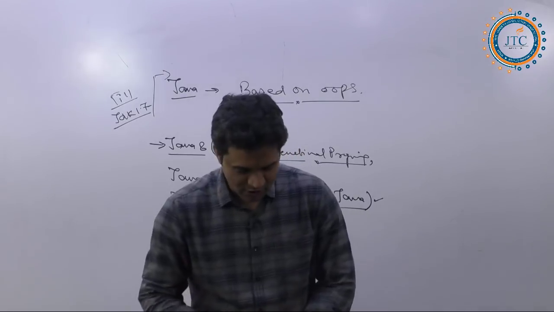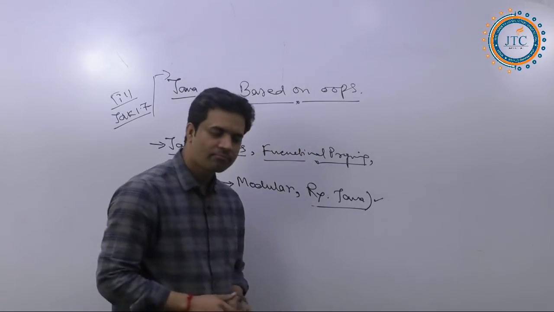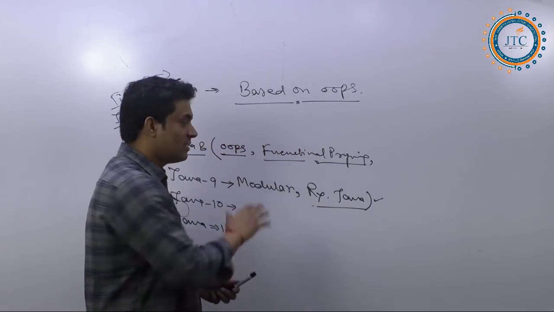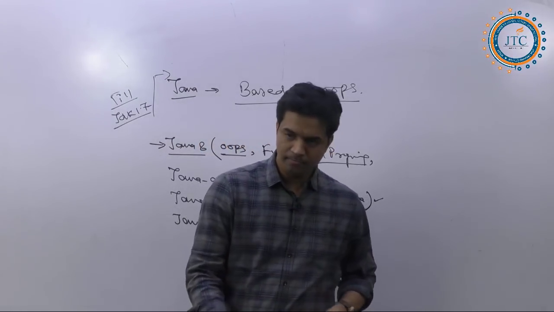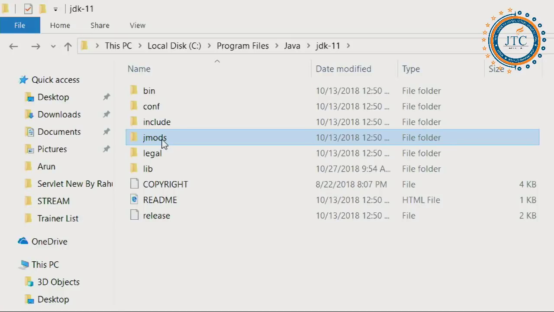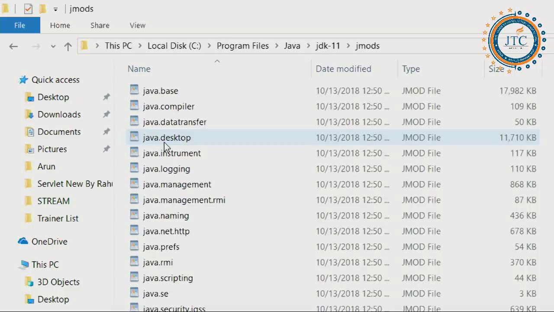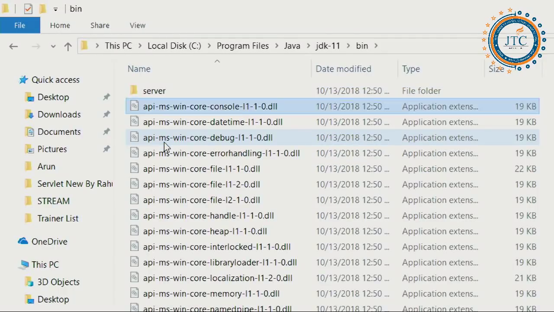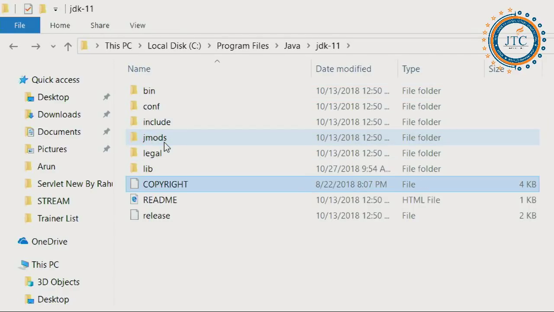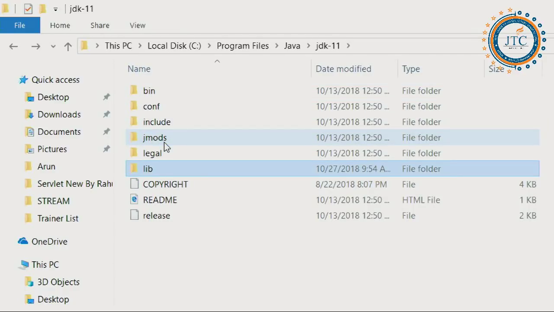So let's come to the topic now. This is the reactive and all. Now please switch to the monitor. This Jmod is one concept out of that. Now next inside this, you will see the bin folder is there, and the lib folder is there as well.